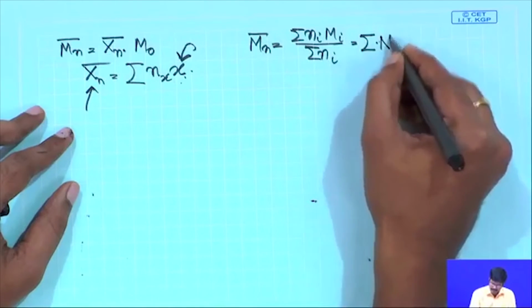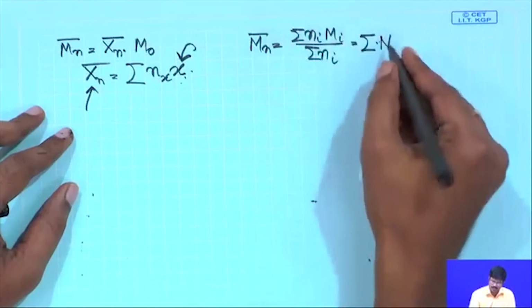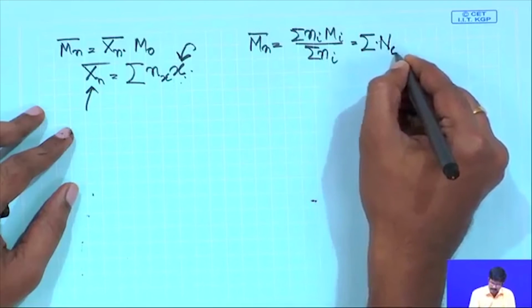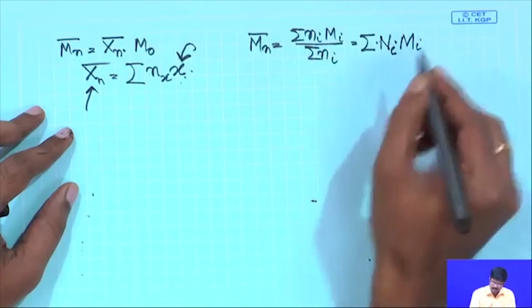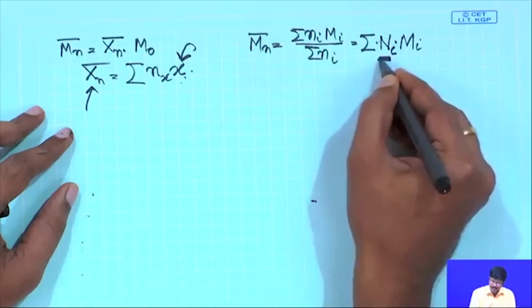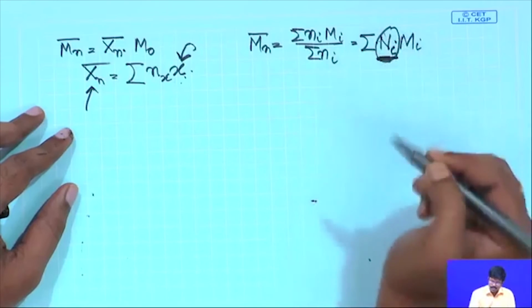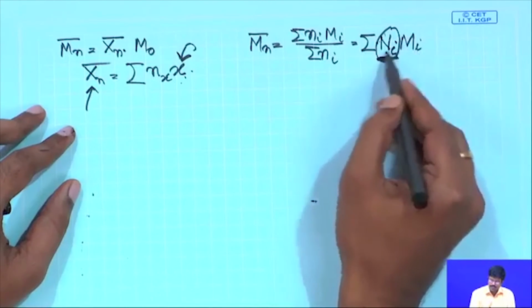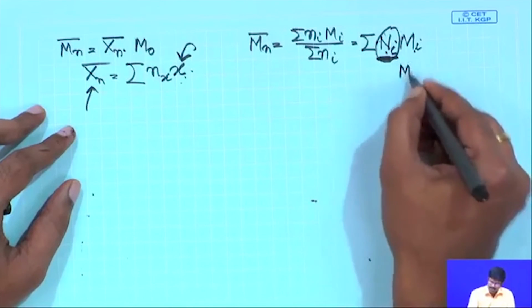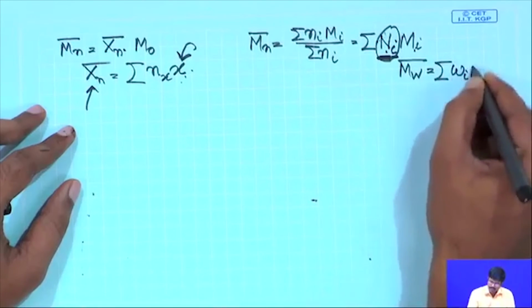You can also write it as, let me say capital Ni into Mi. It depends on the symbols that you are using, you can use different symbols as long as you know what they are. So, this Ni is the mole fraction. You could also write this as summation of mole fraction into the corresponding molecular weights, the same way that you have written the Mw, which is the summation of weight fraction into molecular weight.